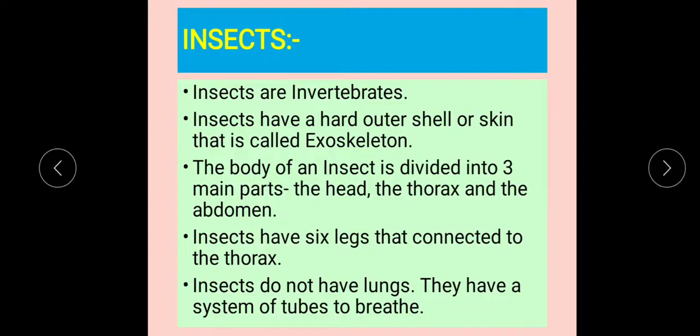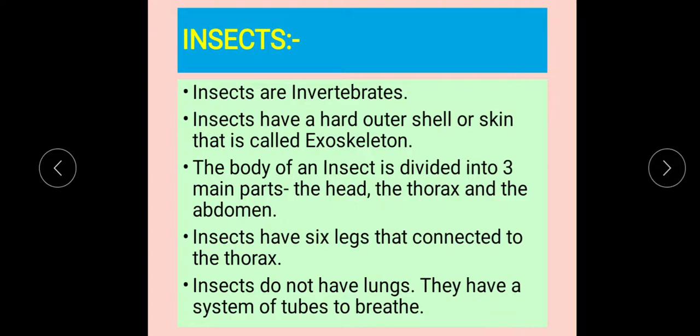So our next point is insects do not have lungs. See, if we talk about ourselves, whenever we are breathing, breathe in and breathe out, right, which body part helps us to breathe? Our lungs, right? Our lungs help us to breathe.